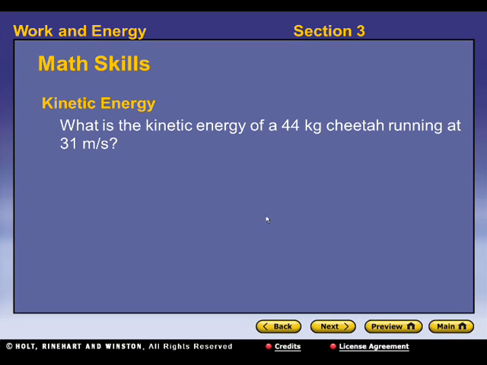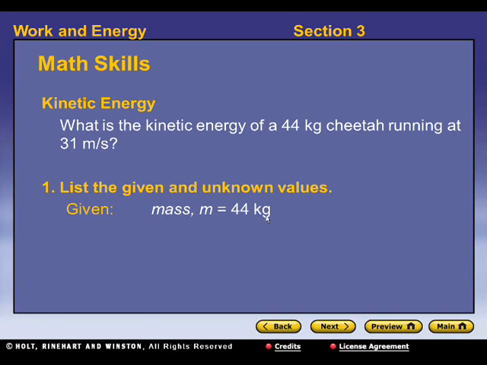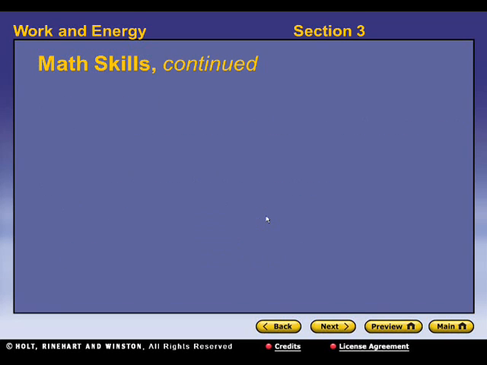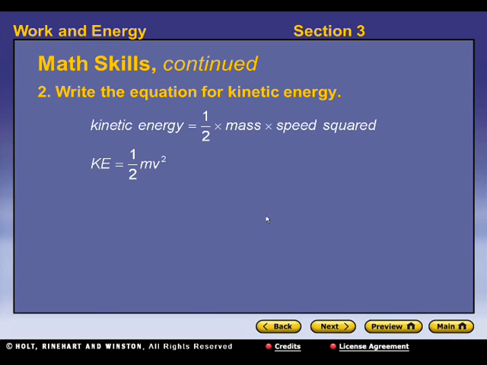So, kinetic energy math skills. What is the kinetic energy of a 44 kilogram cheetah running at 31 meters per second? So let's list the given and unknown values. Given that the mass of the cheetah is 44 kilograms and the speed of the cheetah is 31 meters per second. Now we need to list the unknowns. In this particular case, it's asking us what is the kinetic energy. So that's what we're looking for.